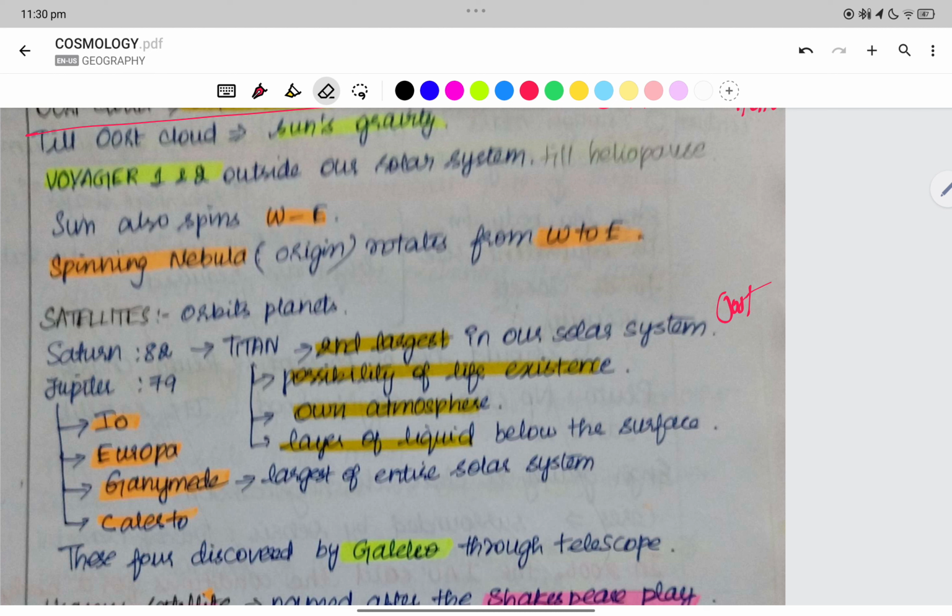After the Oort cloud is where the sun's gravity exists, and then we have the heliopause. Voyager 1 and 2 are outside our solar system, up to the heliopause.